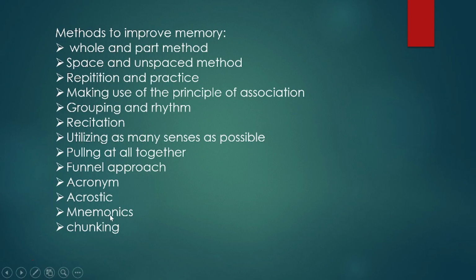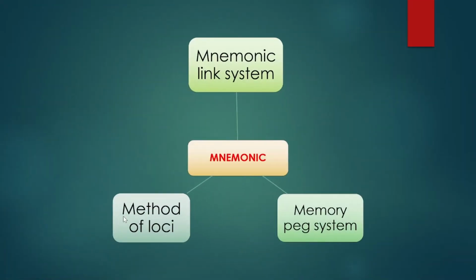Coming to the mnemonics, it is again divided into three types: mnemonic link system, memory peg system, method of loci. Coming to the mnemonic link system, we need to link one word to the other word. Mainly the keywords will be there, and we need to convert them into a story.